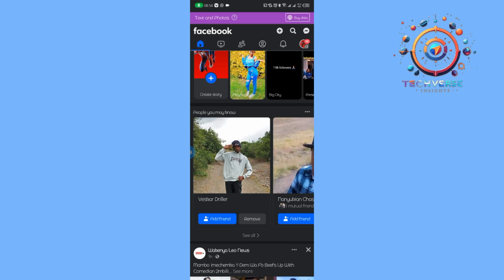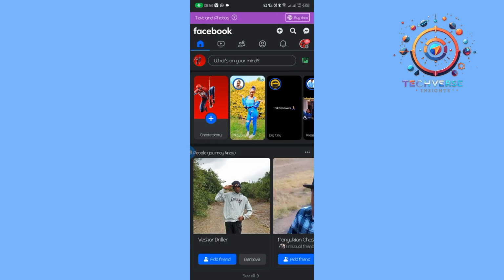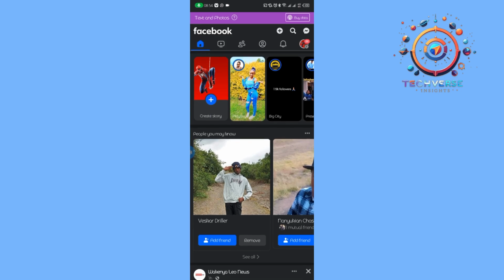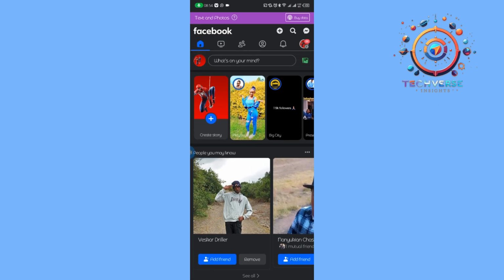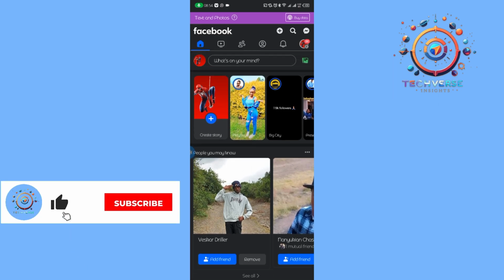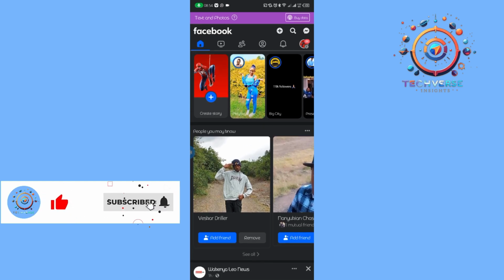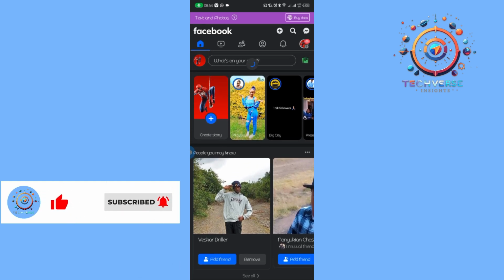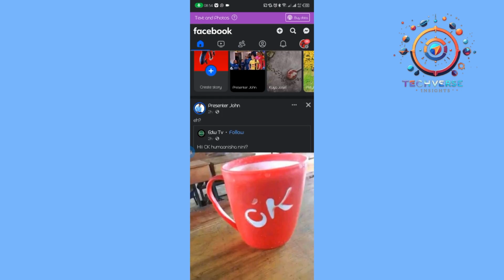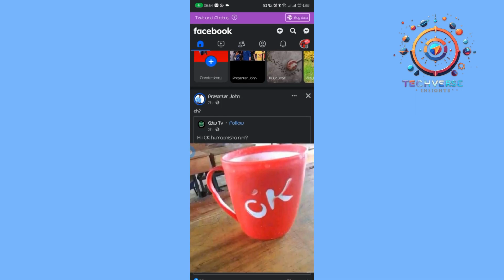And as of my last update, Facebook doesn't provide a feature that allows users to see who viewed their story if the viewers are not friends with the user. The viewing of the story on Facebook is typically limited to friends and connections, and the platform does not offer a built-in feature to see the identities of non-friend viewers.